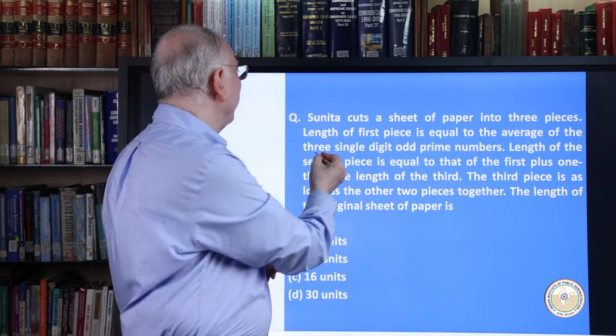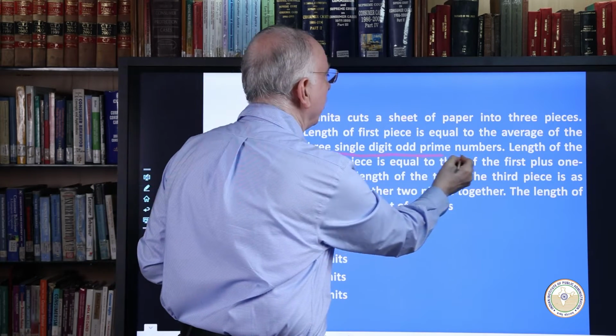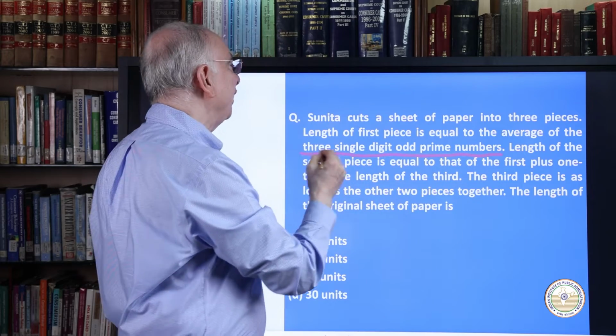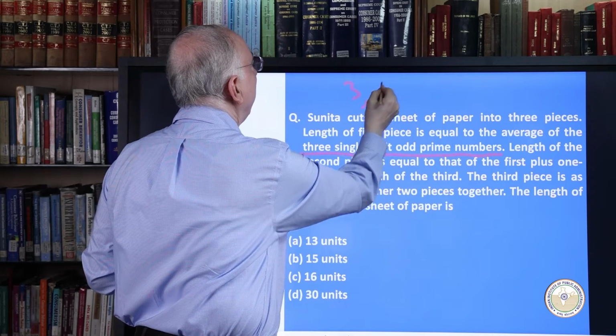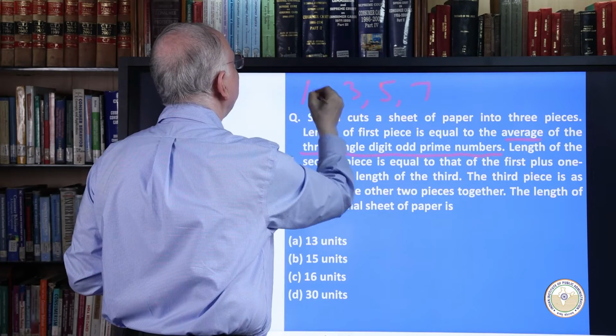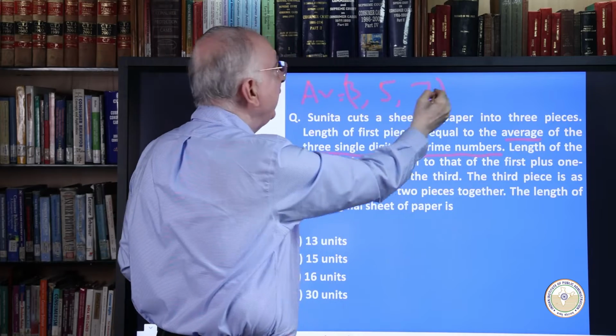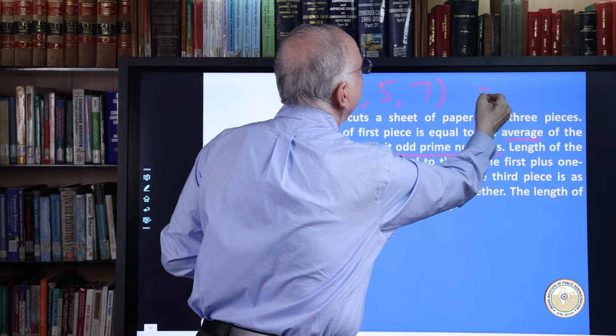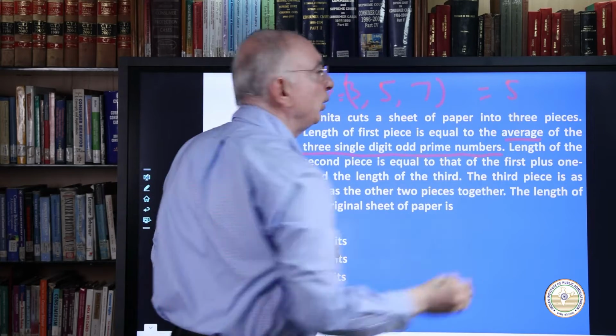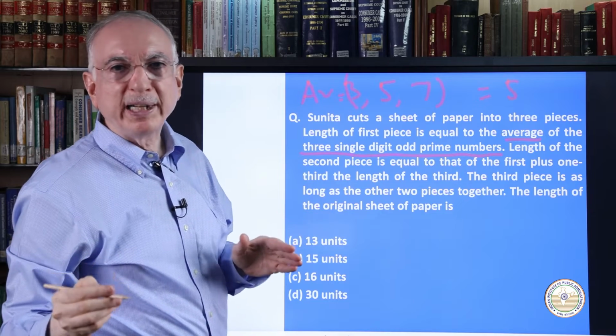Next question. We have to see the three single digit odd prime numbers. Single digit odd prime numbers are 3, 5, 7. And the average of these numbers, we have to add and divide by 3, and we'll get the answer 5. So the length of the first piece is straightaway 5.